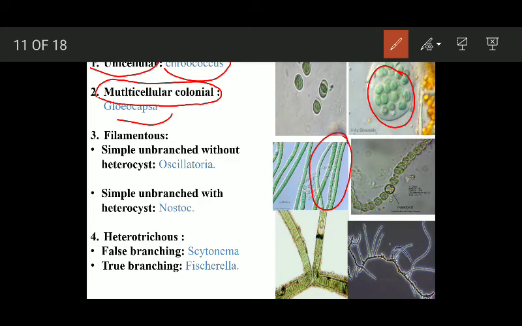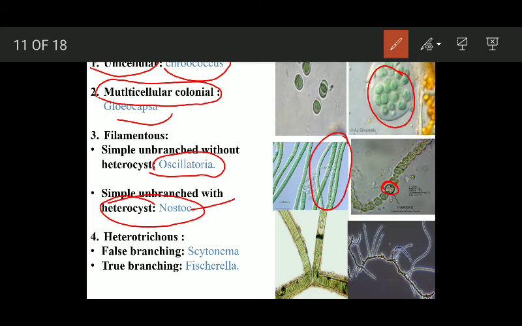Simple unbranched without heterocyst. It does not have a heterocyst. What is a heterocyst? A heterocyst is a special type of cell. It has additional wall layers, and this cell is involved in the fixation of nitrogen. OK, example is Oscillatoria. Simple unbranched with heterocyst: example is Nostoc. Here you can see this special type of cell having additional wall layers, and this cell is specifically involved in the fixation of nitrogen. Remember the example, Nostoc.